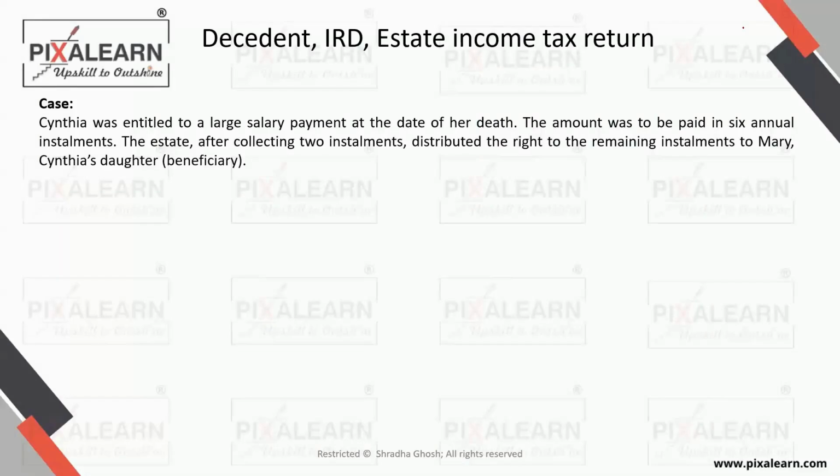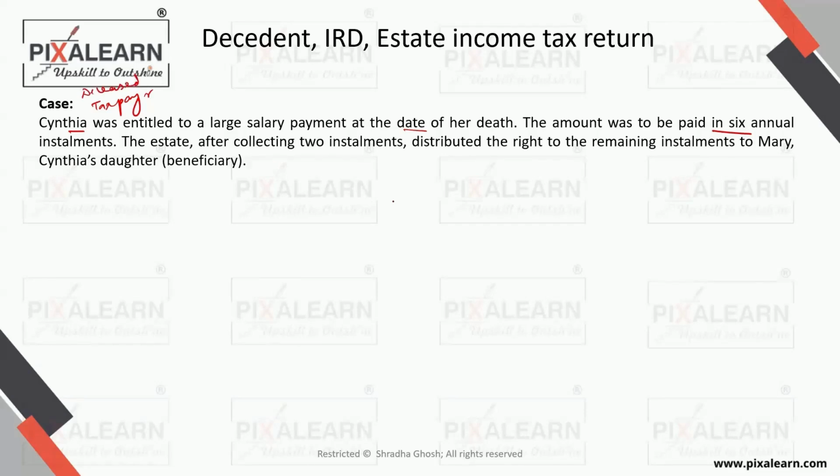So let's take a situation where there's a person who dies, the taxpayer. This was the initial taxpayer who was entitled to a large salary payment at the date of her death. So there was a big amount that was supposed to go to her, but then she died before that. The amount was to be paid in 6 annual installments. The taxpayer who is deceased, we call this person a deceased taxpayer.